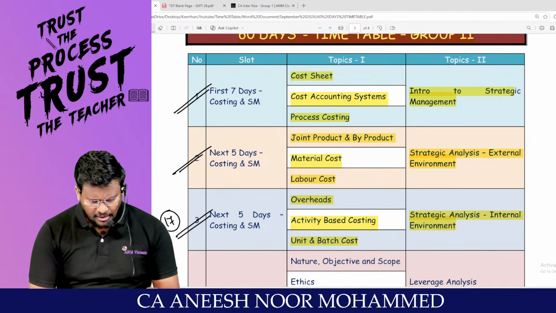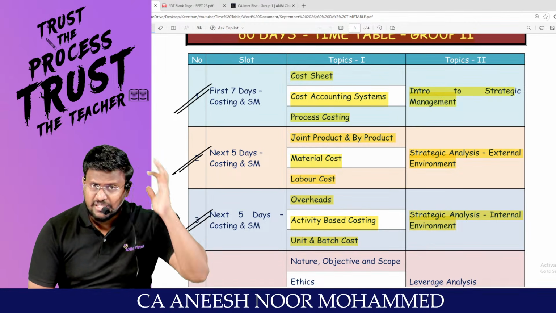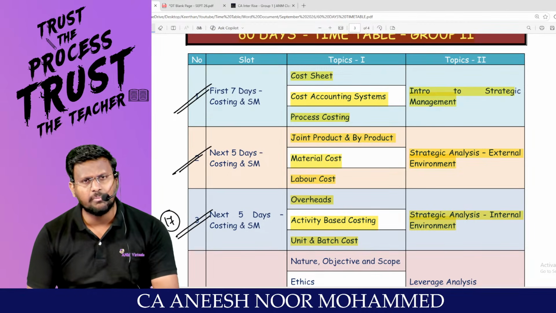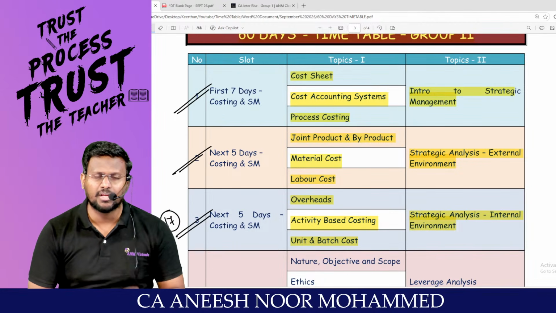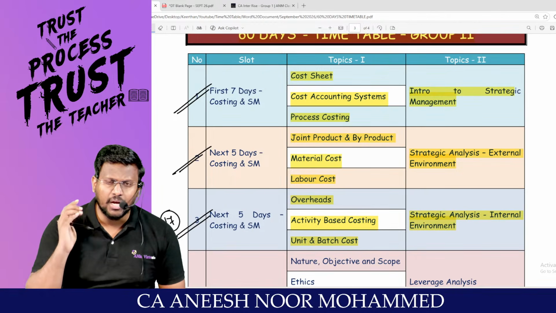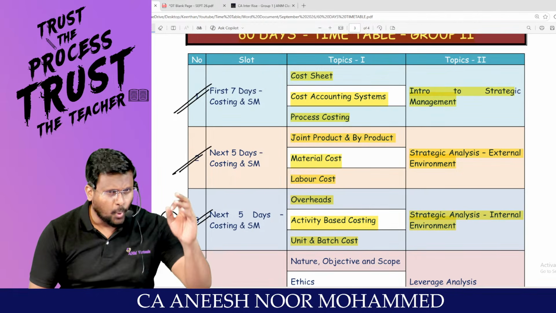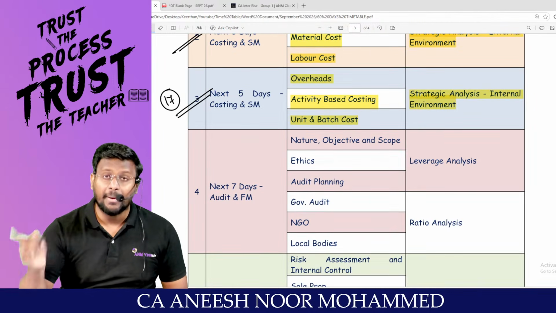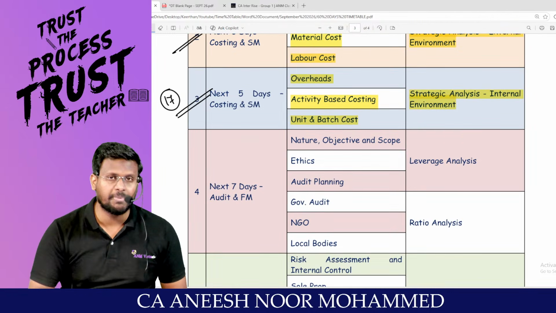You may feel, sir, whether we need this 17 days to prepare this much. If you are using only ICAI study material, illustrations and book back, this is more than enough. But if you are preparing the past examinations, RTP, MTP, and a proper workbook, it will take time, my dear lovable students. So prepare with that. Prepare those RTPs and MTPs.